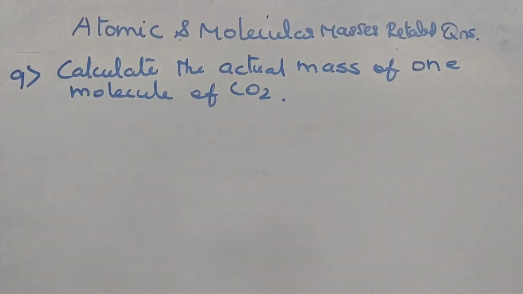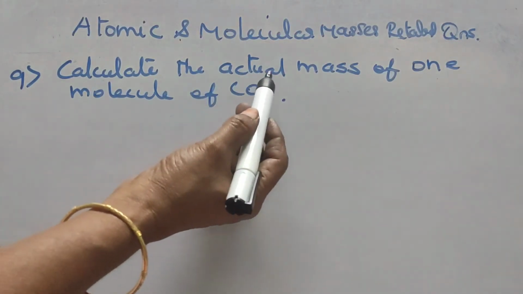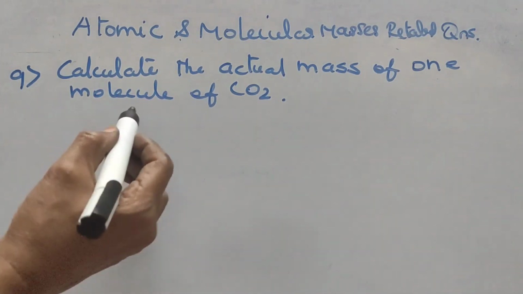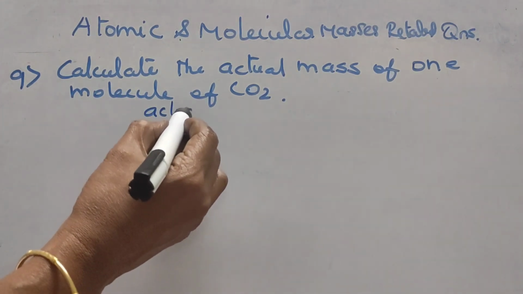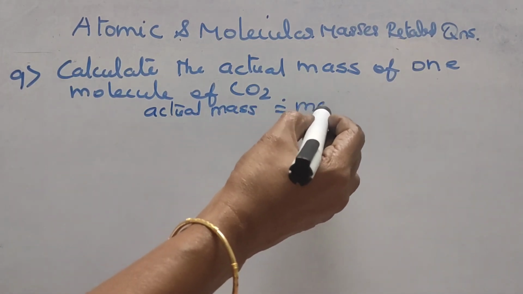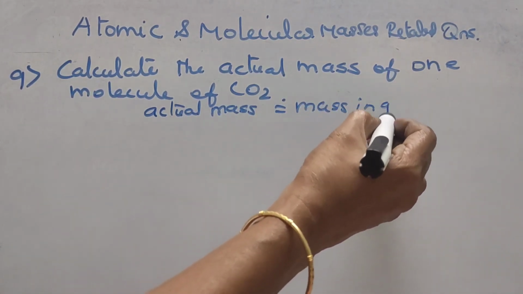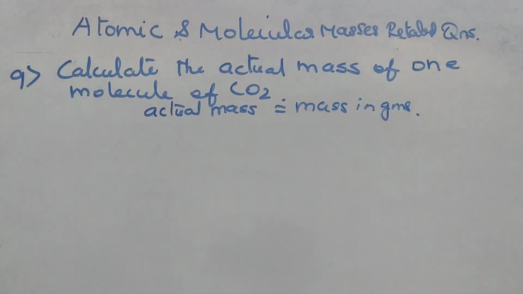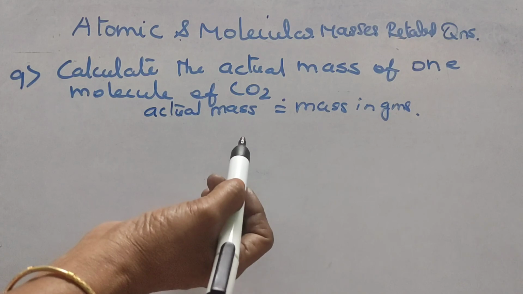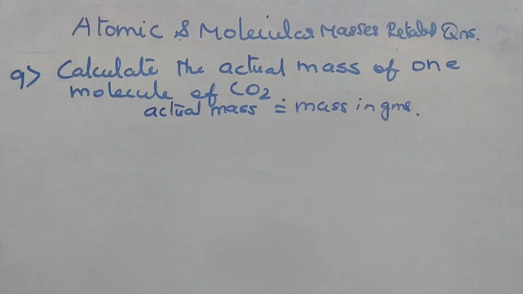The last question: calculate the actual mass of one molecule of carbon dioxide. What is meant by actual mass? Actual mass in grams. That is actual mass. How can we convert the mass in AMU unit into grams?